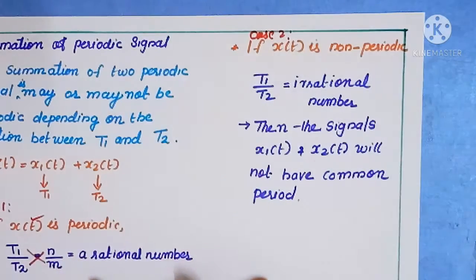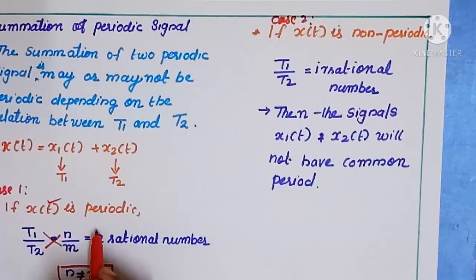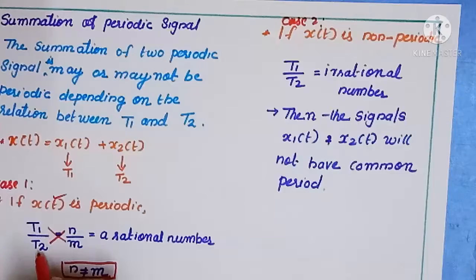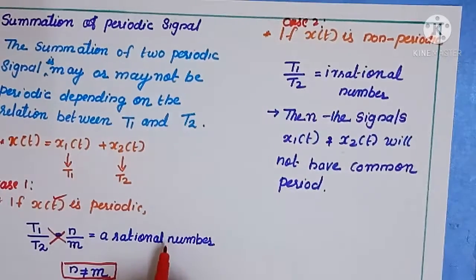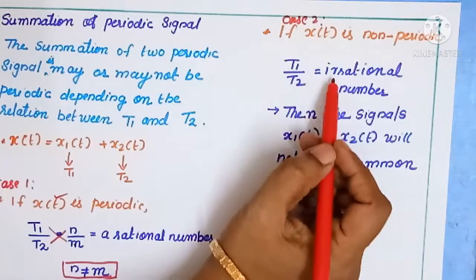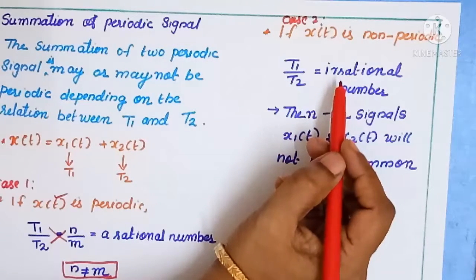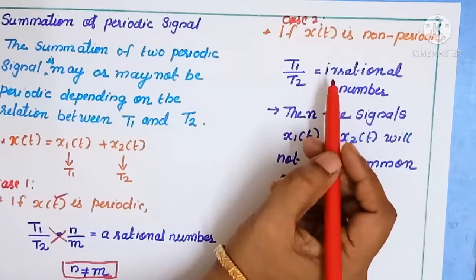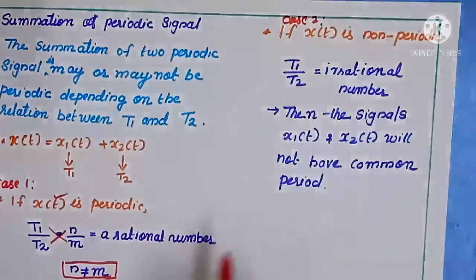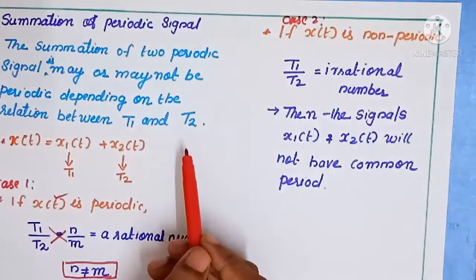If the sum of two periodic signals is a periodic signal, the condition is that T1 by T2 should be a rational number. If it is a non-periodic signal, T1 by T2 is an irrational number. Then we call the resultant signal a non-periodic signal. These are the details about the summation of periodic signals.